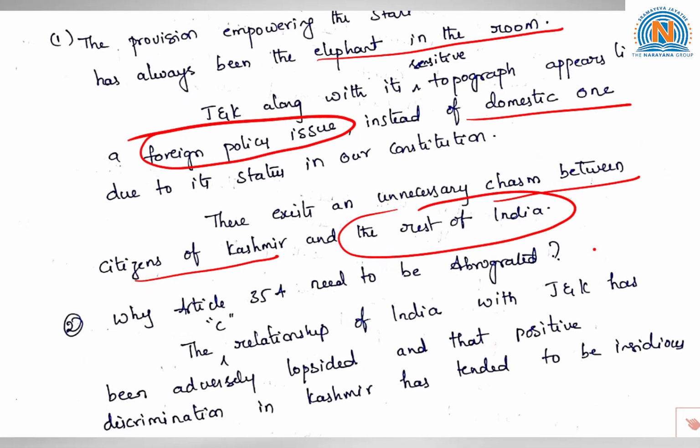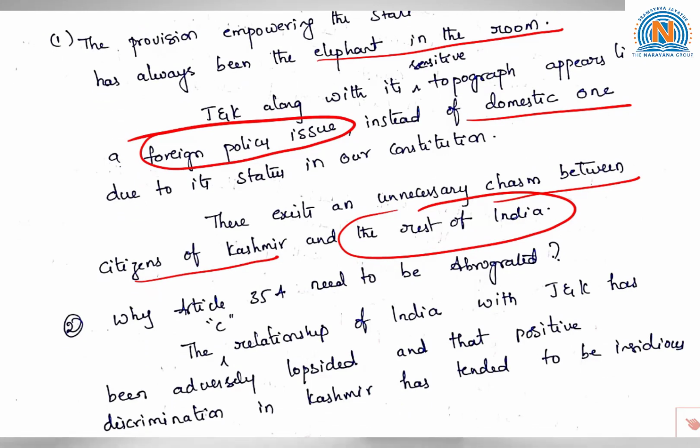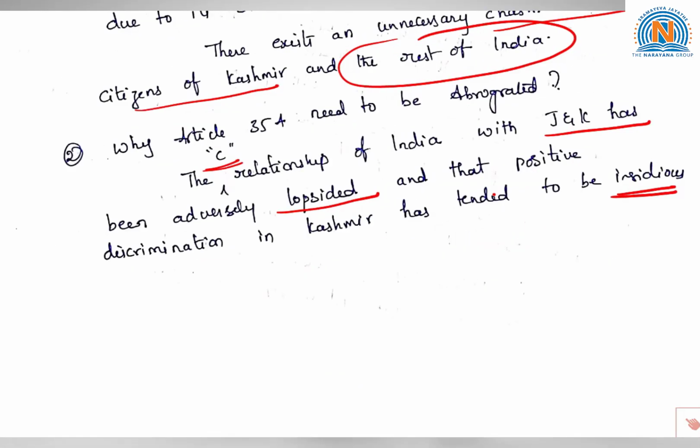And while supporting why Article 35A needs to be abrogated, the ministry has said that the constitutional relationship of India with Jammu and Kashmir has been adversely lopsided, and that whatever positive discrimination there has been in Kashmir has tended to be insidious. These are the reasons rationally provided by the Ministry of Home Affairs for revoking Article 370.